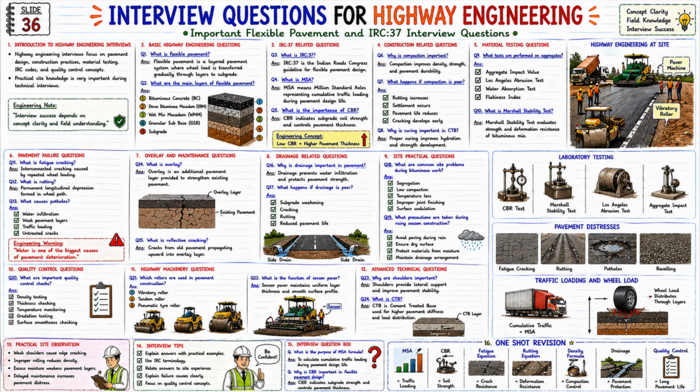Quality control means long pavement life. Final message: to clear the interview, practical understanding is more important than theory. Understand the concept. See the site. Follow the standards. Only then will you become a confident civil engineer.